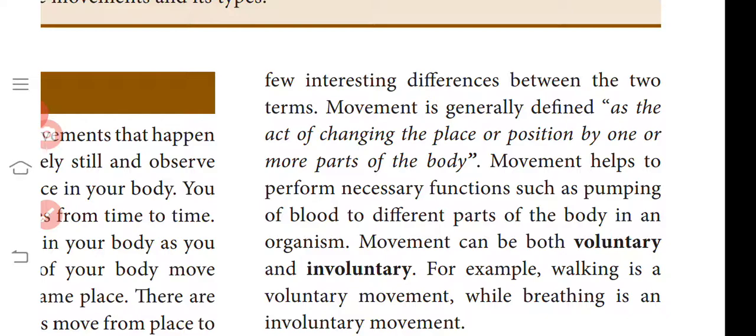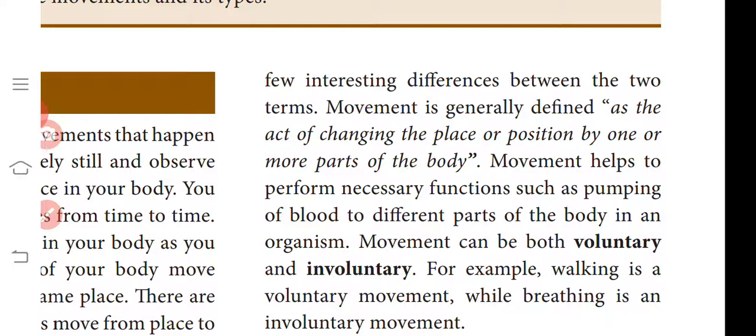If your eye is rotating, for example, blinking of the eyes, rotating of the eyes, looking upper and lower, that is eye movement. It is a movement, but not a change of position in the place. The eye stays in the same place in your body, but it moves with respect to the other internal parts, such as the nerves and the eye sockets that have the various parts of the eye.